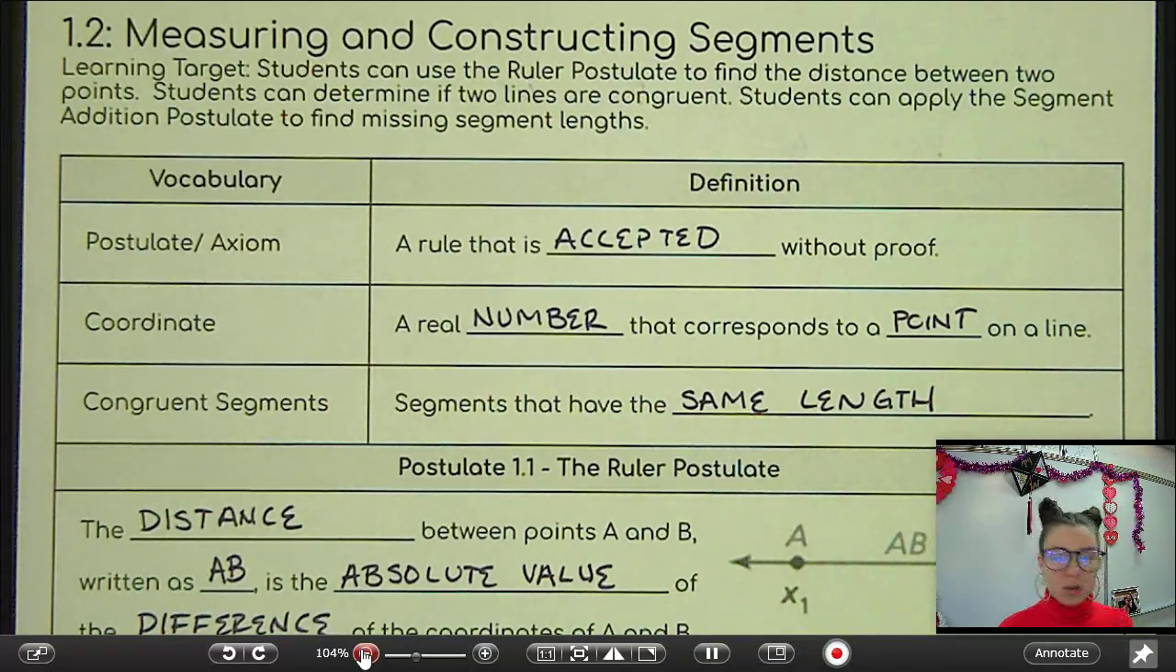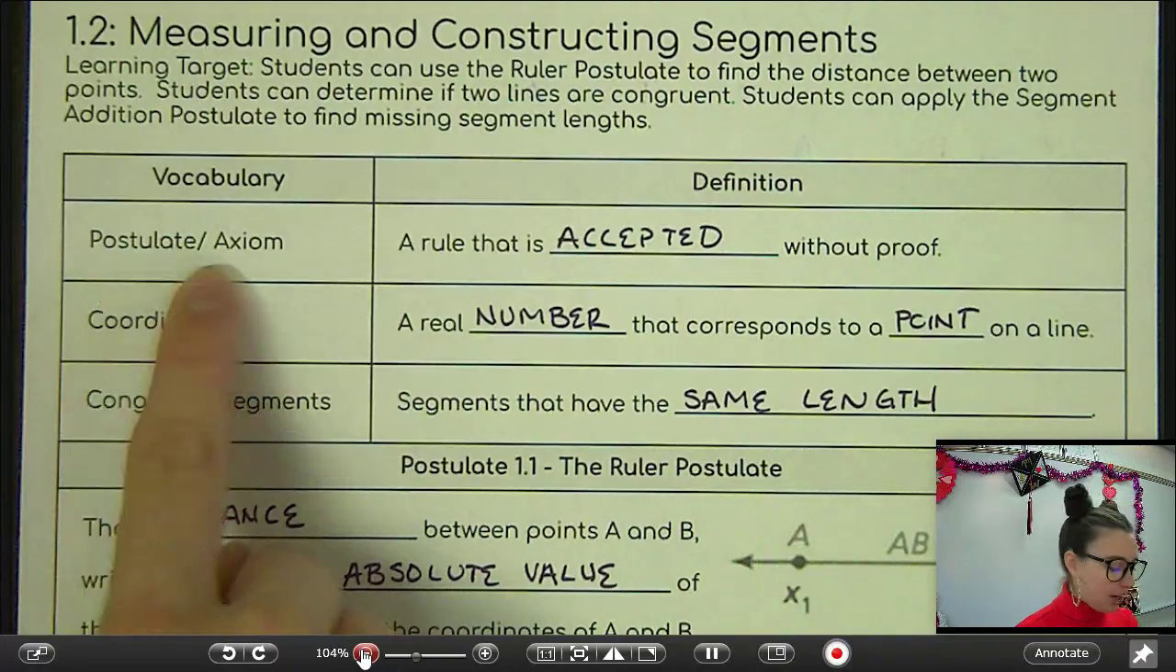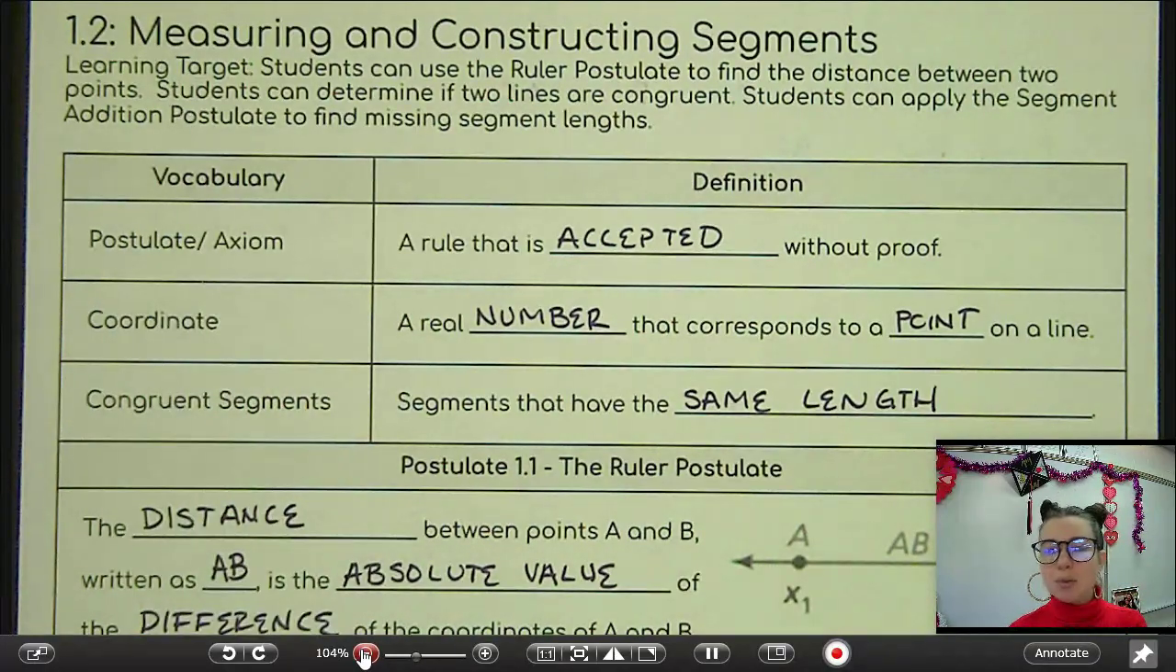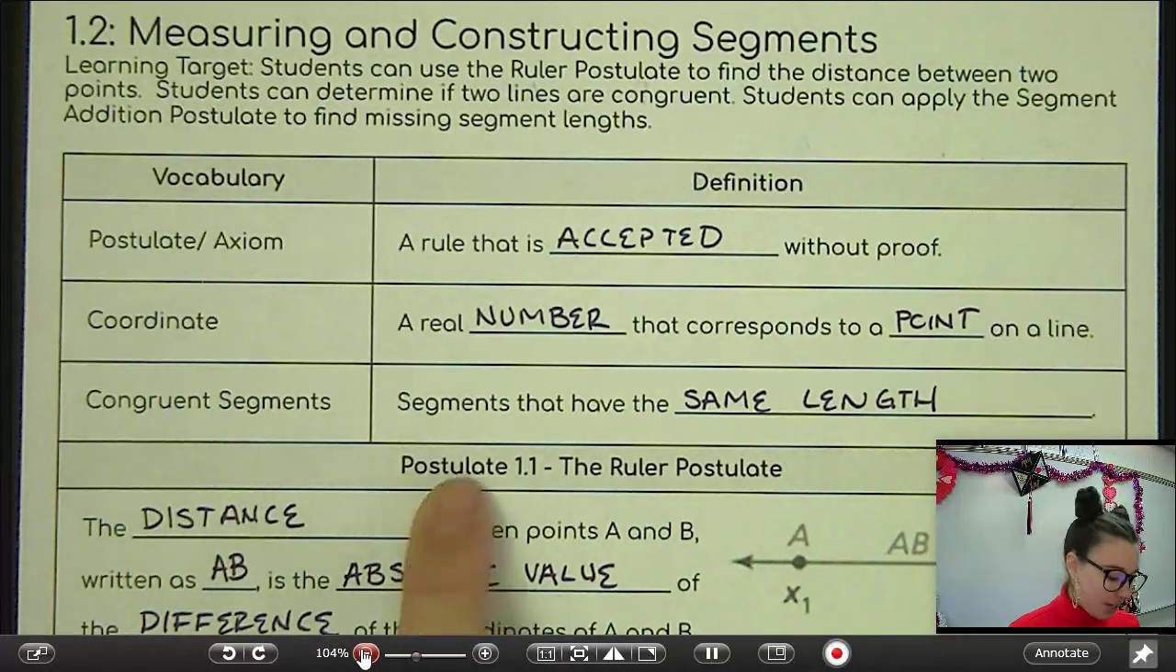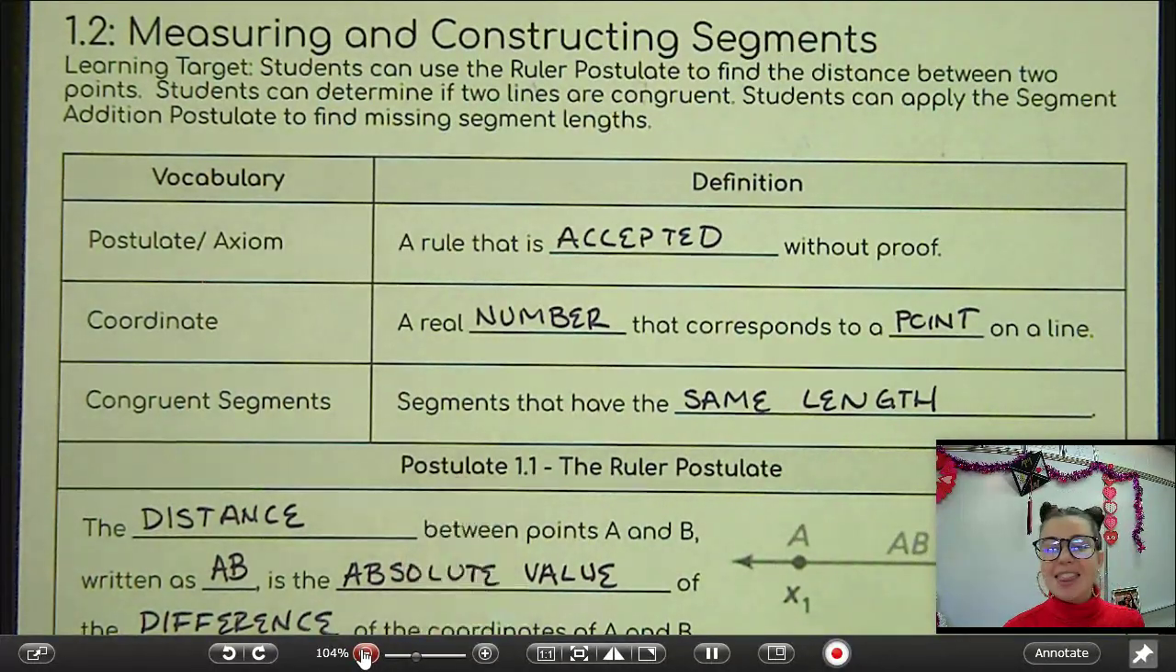So first thing, we've got to go over some vocabulary. The first thing is a postulate or axiom. A lot of times we're going to have these rules that I give you in geometry class that are called postulates. For example, down here, the ruler postulate. That is just something we call it. It's a rule in geometry that you can just accept it and use it. I'm just telling you something. You don't need to prove it or anything. It's just a rule that you can use to help you do these problems.